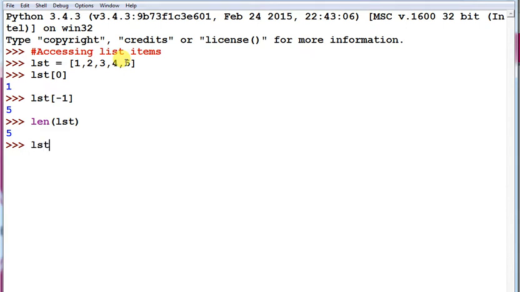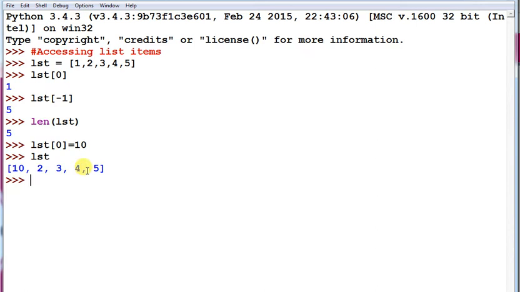Suppose lst at 0 position, I am replacing it with 10. The meaning of this expression is: change the value at 0 index to 10. So you can observe, the value has been changed.